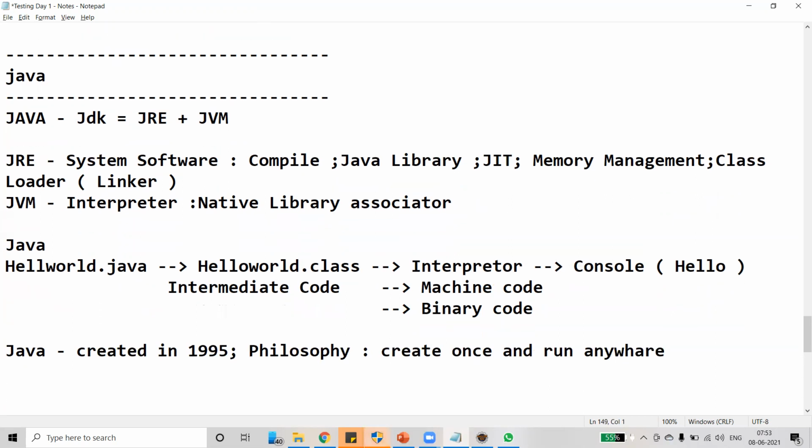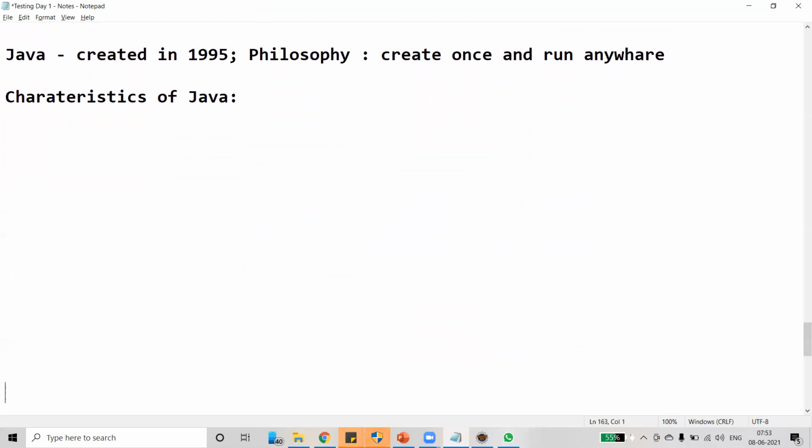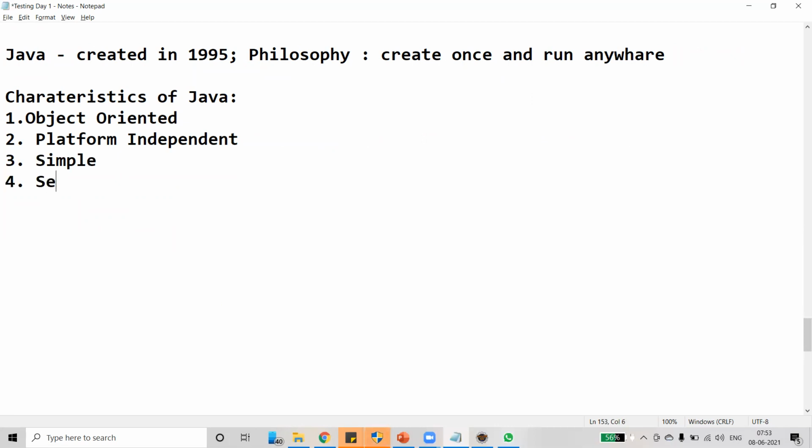Okay. Coming to characteristics of Java. What are the characteristics of Java? Tell me. Java has certain characteristics. One is object oriented. Second one is platform independent. Third one is it's a simple language, and fourth one is secure, and fifth one is architecture neutral.